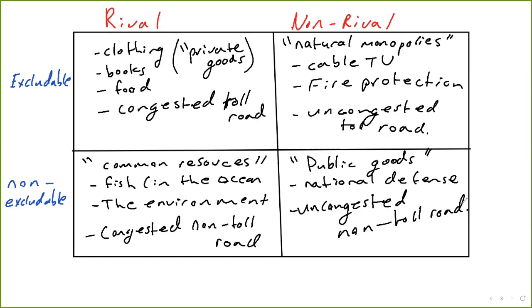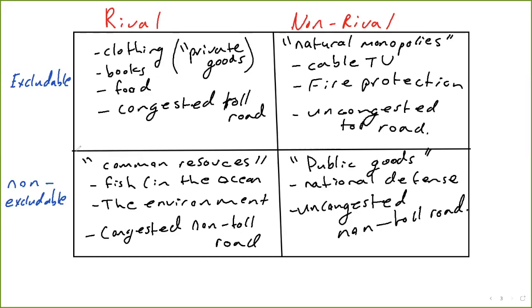The uncongested non-toll road is non-rival. It's uncongested, so as long as there's plenty of room, me driving on the road doesn't prevent someone else from driving on the road. And it's non-excludable because it's a non-toll road. We have no way of keeping people off of it.